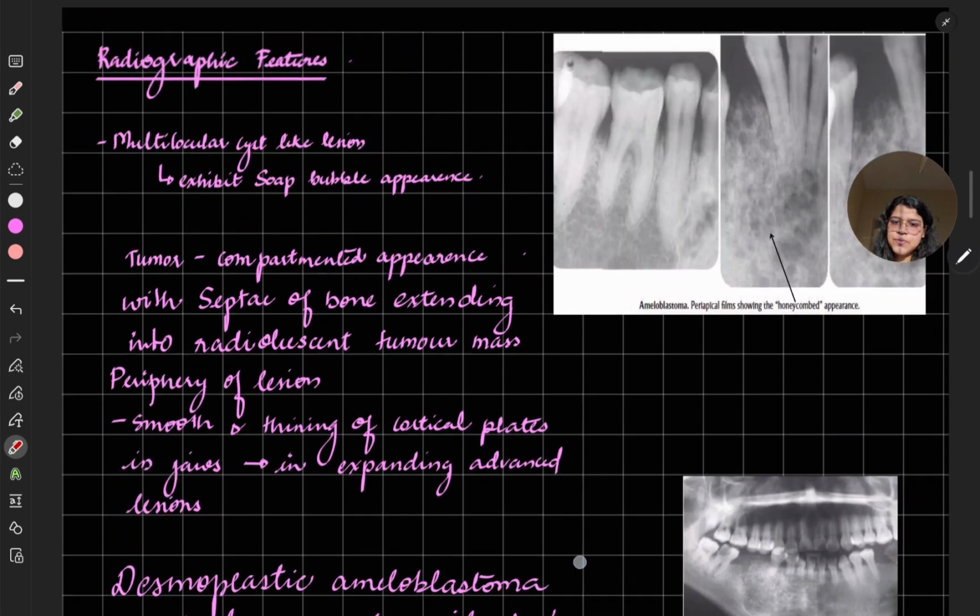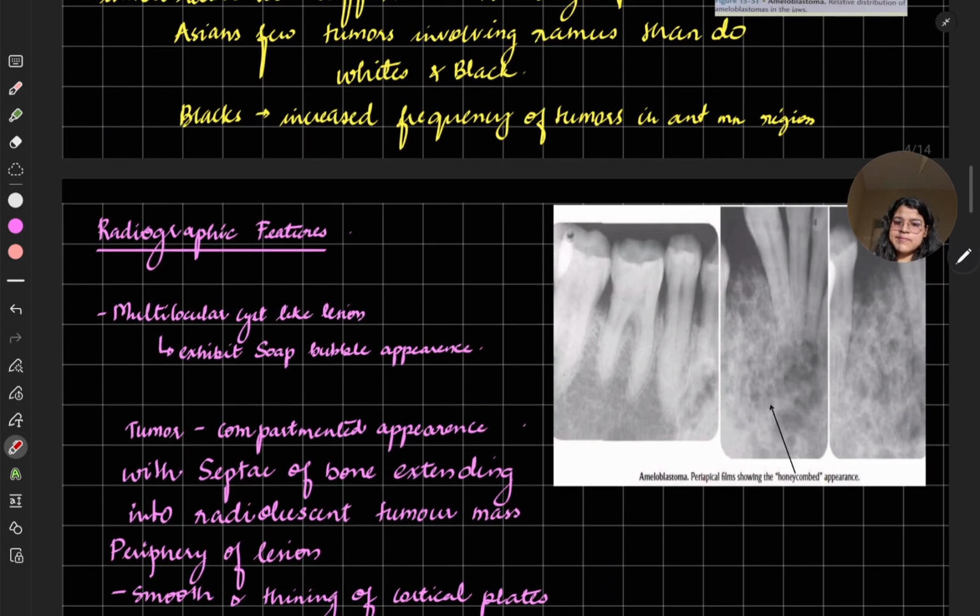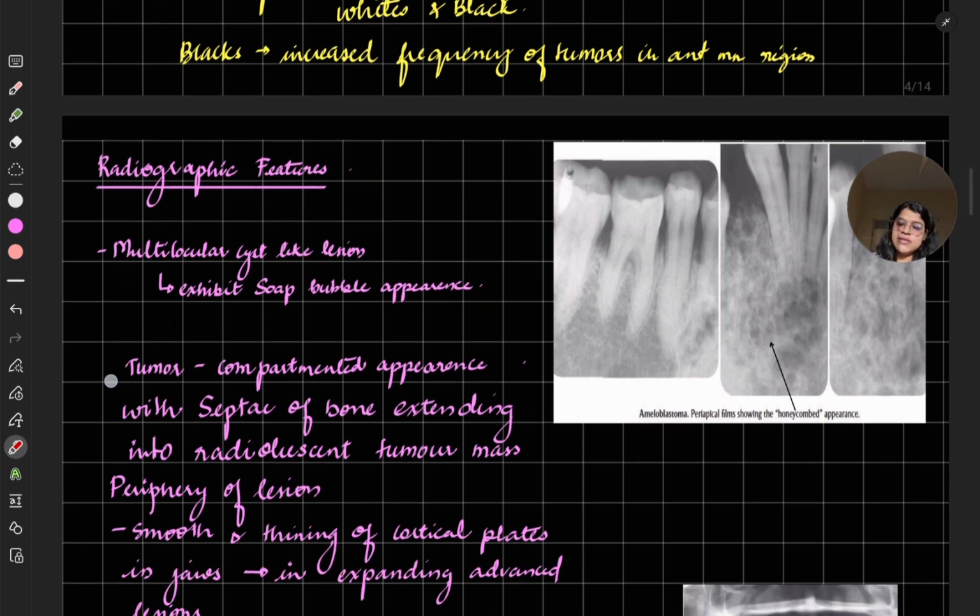You can see a tumor compartment appearance, with septae of bone extending into the radiolucent tumor mass at the periphery of the lesion. It appears as compartments. There are septae which extend into the radiolucent tumor mass. It is not unilocular; it is also known as multilocular cyst.